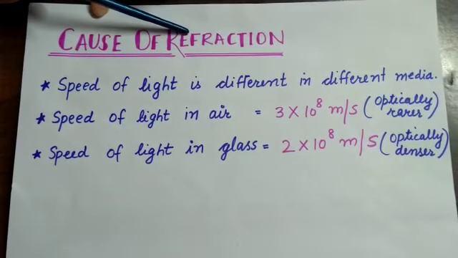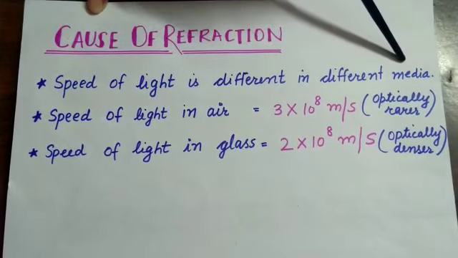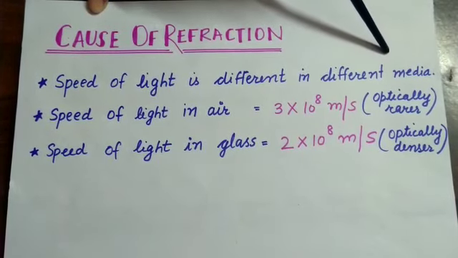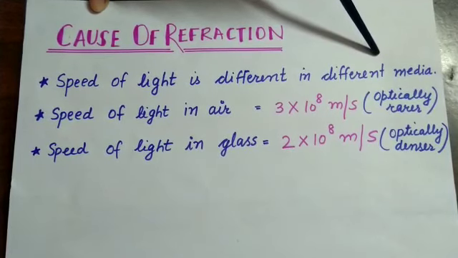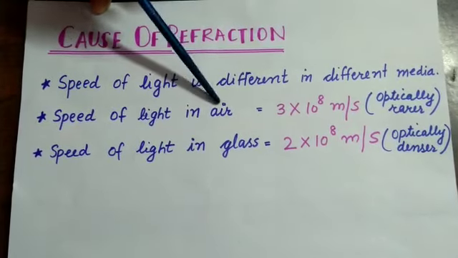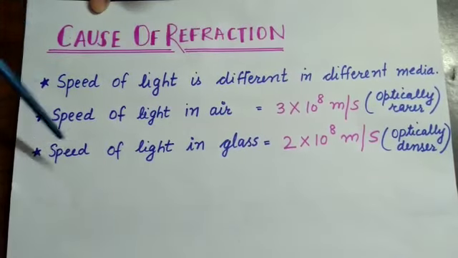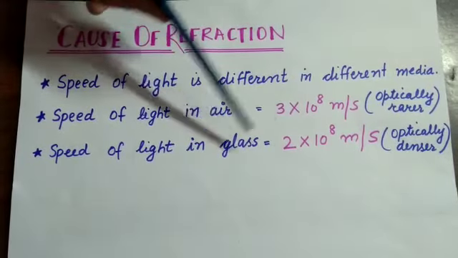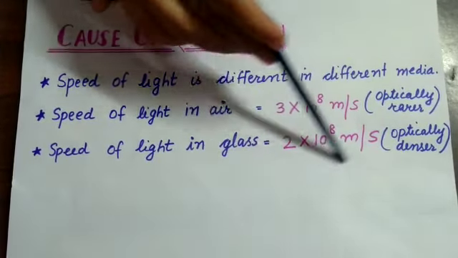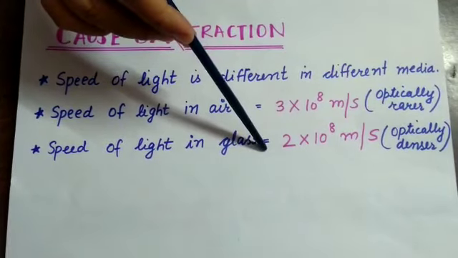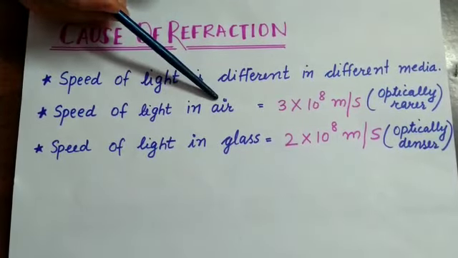Cause of refraction. The speed of light is different in different media. Media means the medium or substance in which the light is traveling. The speed of light in air is 3 × 10^8 meters per second. The speed of light in glass is 2 × 10^8 meters per second. As is clear from this numeric data, light moves faster in air.